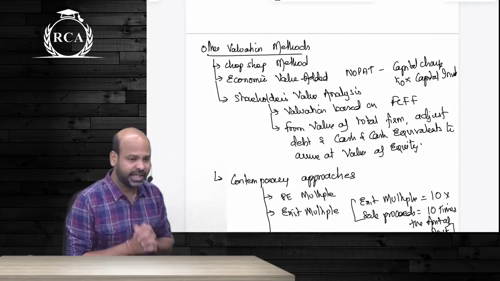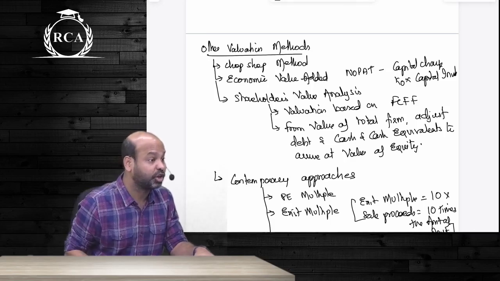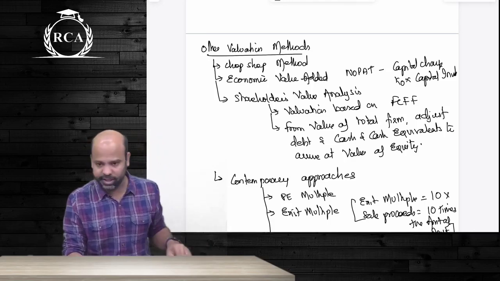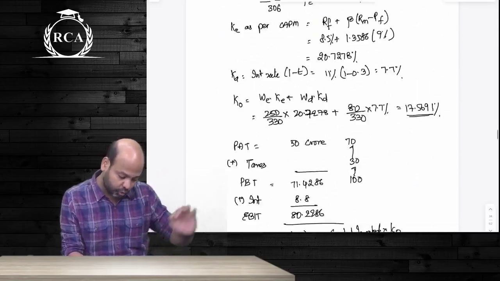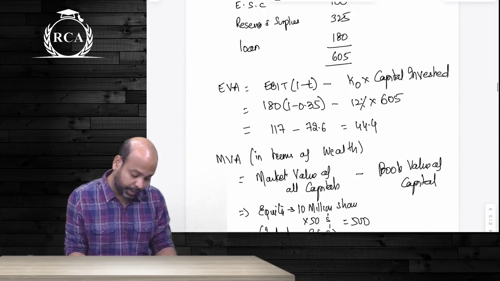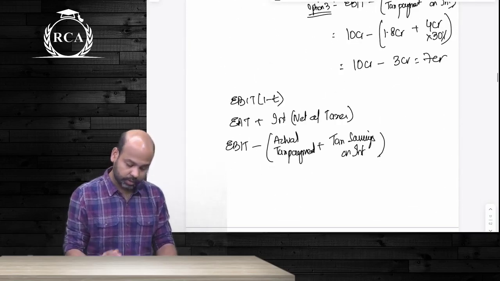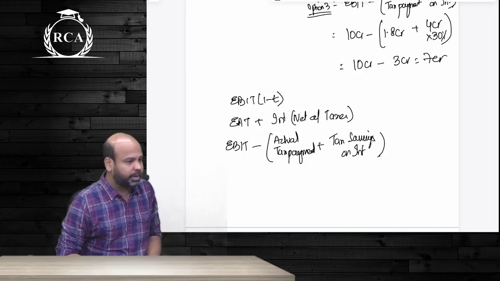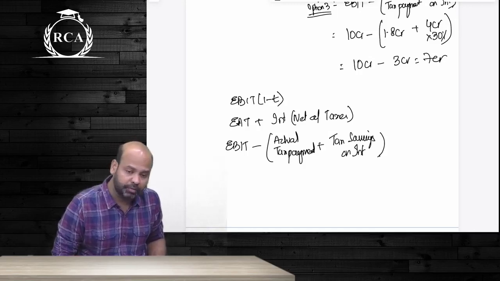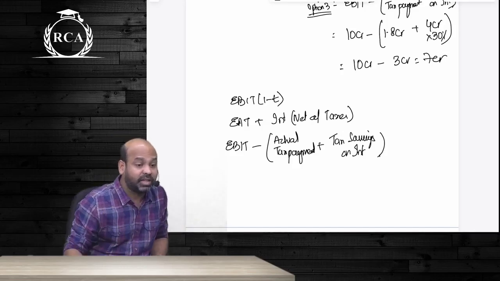If there are no adjustments, see, we do not take capital structure into consideration, guys. That is why you're not even supposed to consider tax savings on interest. You're directly supposed to take net operating profit after taxes. If there are no adjustments, NOPAT can be written in three ways, guys. One second. Those three ways of writing NOPAT will be: you can directly write EBIT into 1 minus tax rate, or you write EAT, add back interest, but interest net of taxes, or you write EBIT minus actual tax payment as well as tax savings on interest.